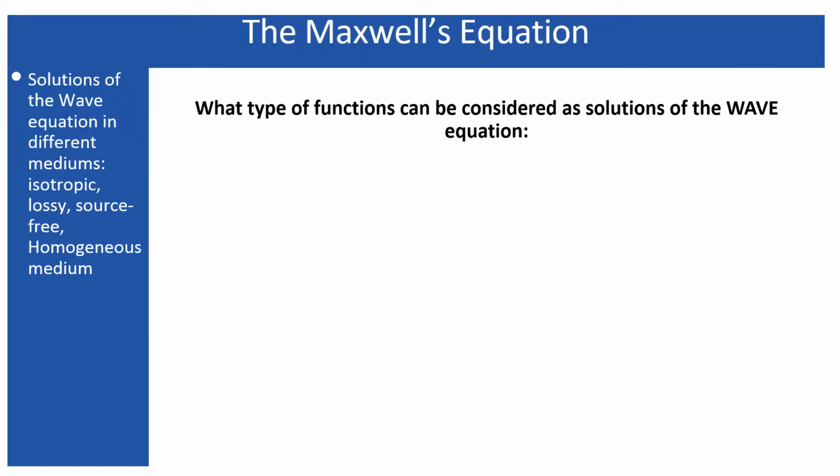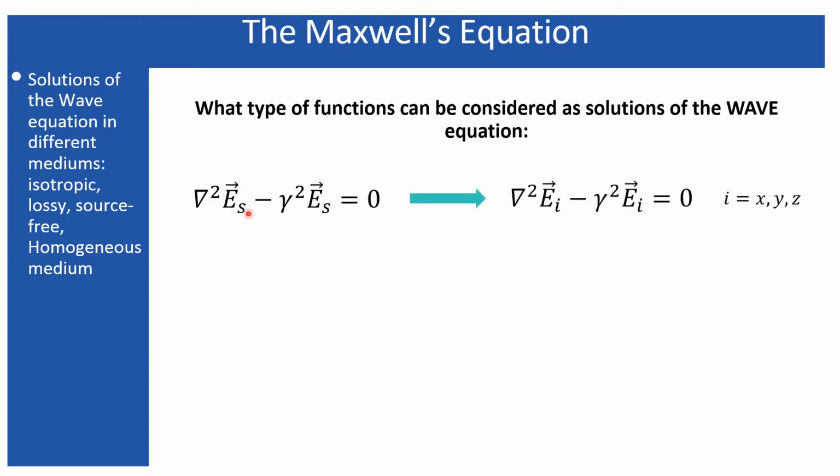Well, so in my last lecture, we have seen that the function which satisfies the solutions for the wave equation are a special type of functions, and they possess a particular property that can only be supported by the exponential functions only. So this was our wave equation, and since there is a del square operator, which actually operates over a scalar, but here there exists a vector, this del square operator operates on each component of this vector electric field, and that is why I have considered that this electric field has these individual components. So this operator is operating over a particular component.